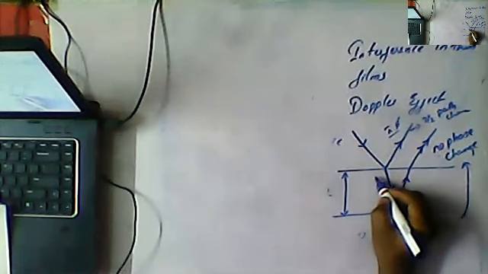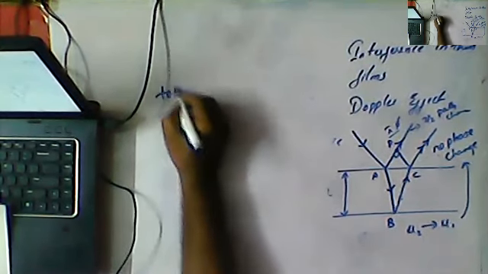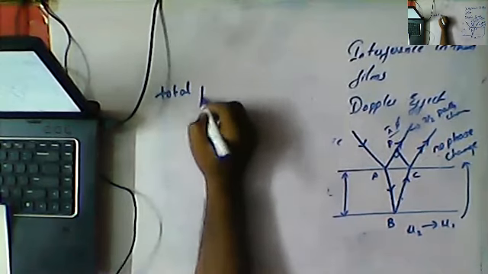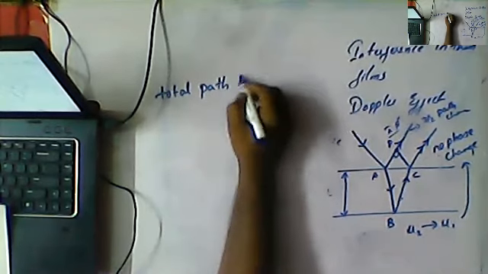Now I'm considering this point A, this point B, this point C, and this point D. Now I'm going to join here. This is the extra distance. So what can we write? The total path difference.